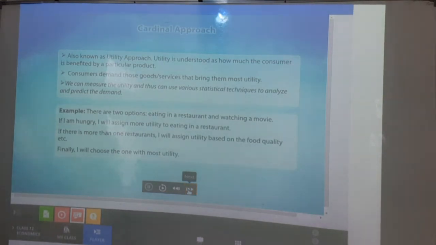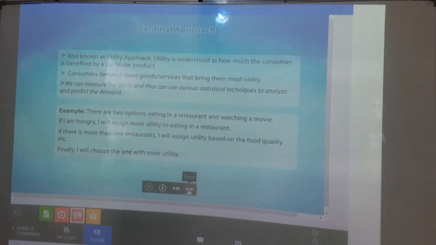Consumers demand those goods and services that bring them the most utility. Of course, a consumer will demand only that good which gives them maximum satisfaction. We can measure the utility and thus can use various statistical techniques to analyze and predict the demand.